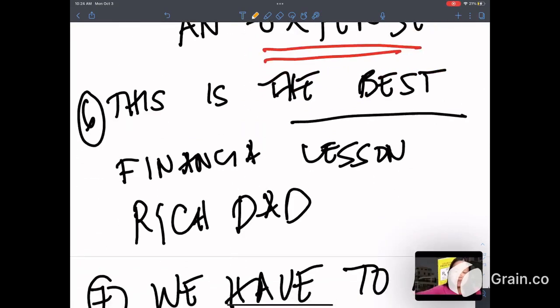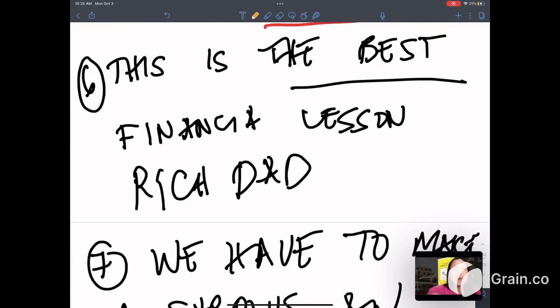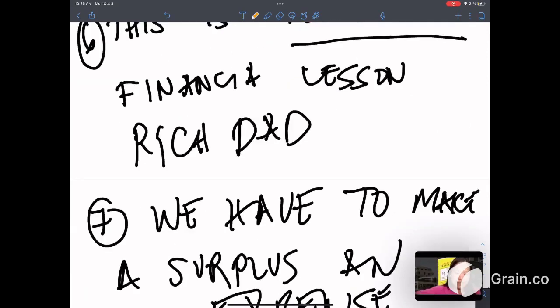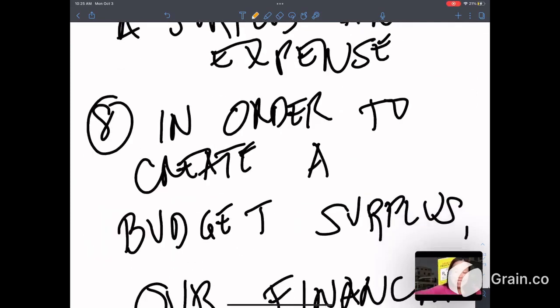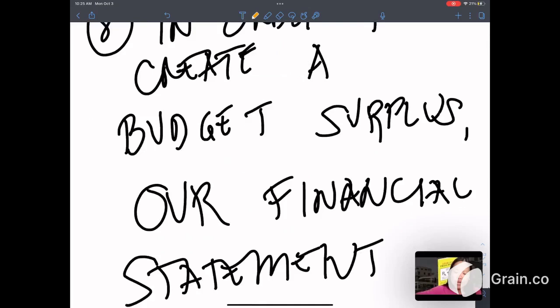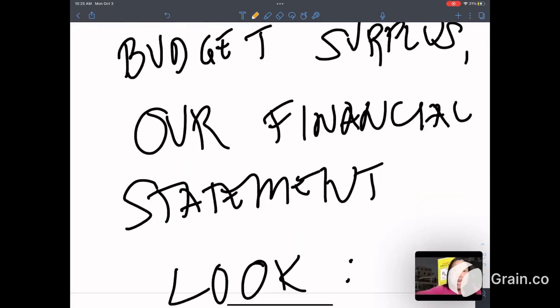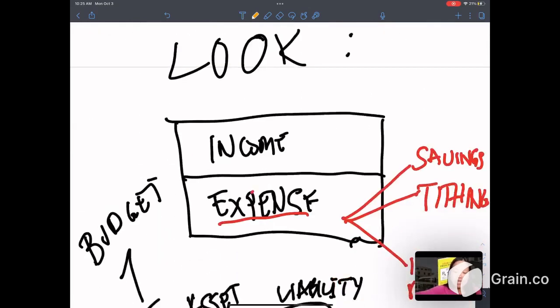Lesson 6. This is the best financial lesson that Robert learned from his rich dad, which is make the budget surplus an expense. Lesson number 7. We have to make the budget surplus an expense. Lesson number 8. In order to create a budget surplus, our financial statement looks like this.